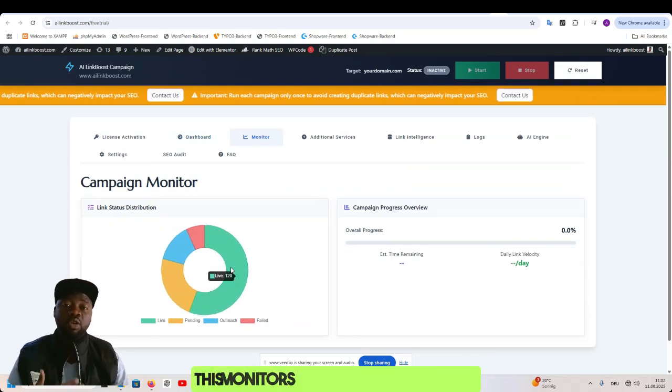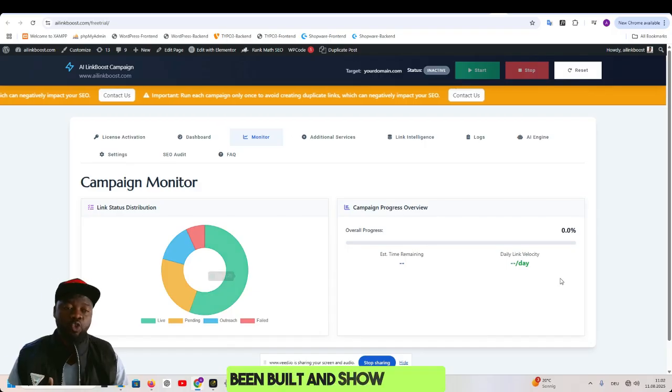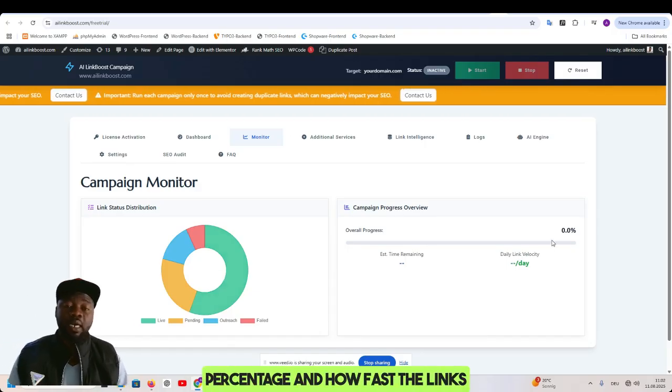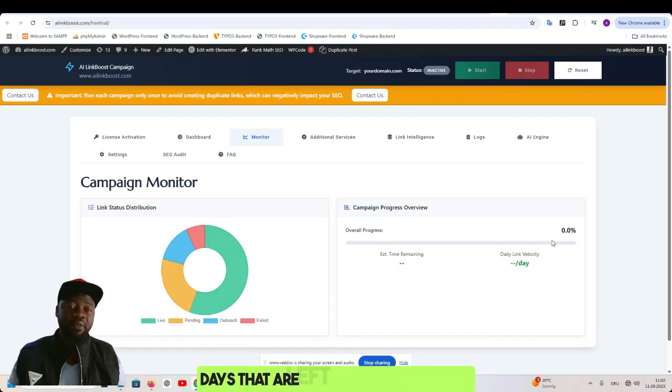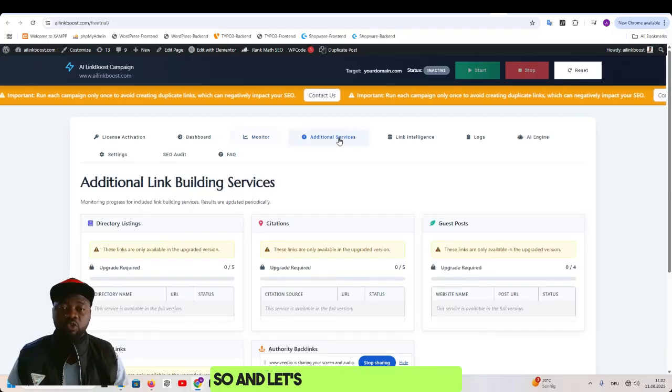The monitor. This monitors the backlinks that have been built and shows you the percentage and how fast the links are being built, and the number of days and hours that are left for the backlinks to be built. So, let's go to the additional settings.